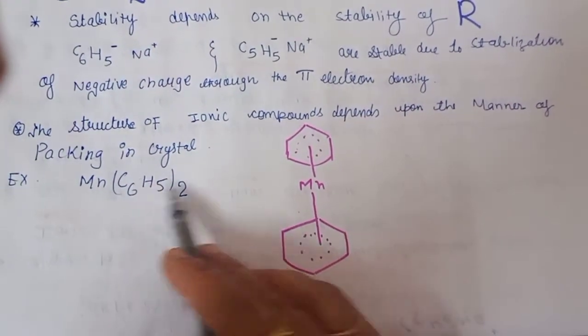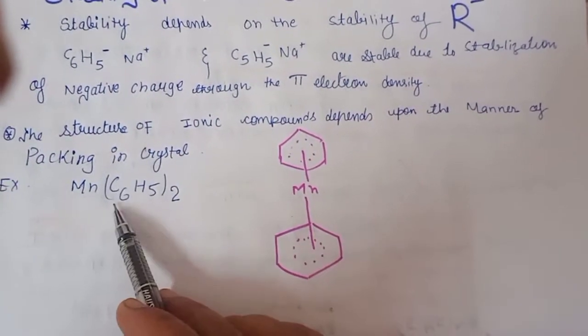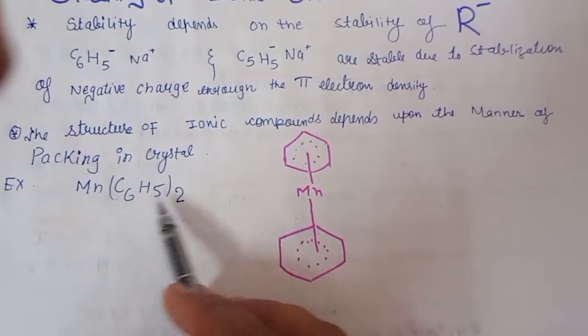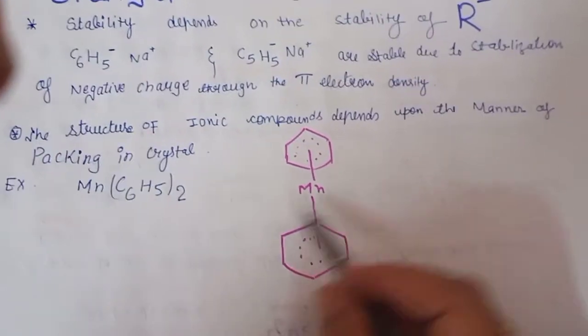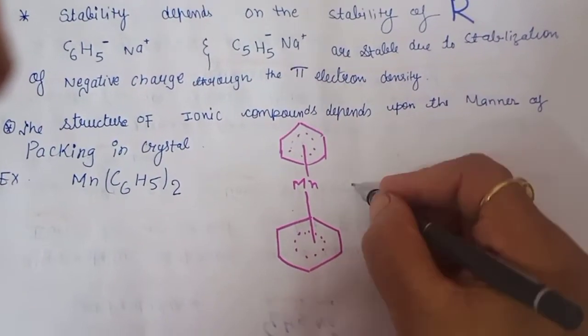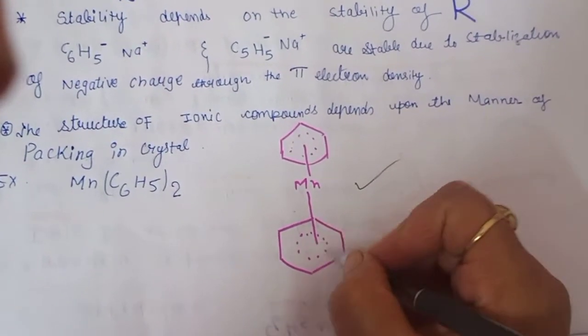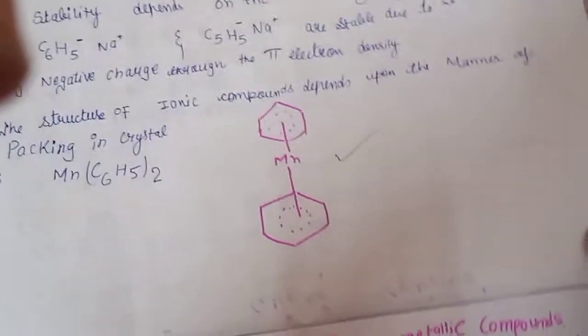So one example I have written here. This is Mn(C6H5)2, means diphenyl manganese, you can see. So we can say that this compound is stable because of the delocalization of the electrons in the benzene ring.